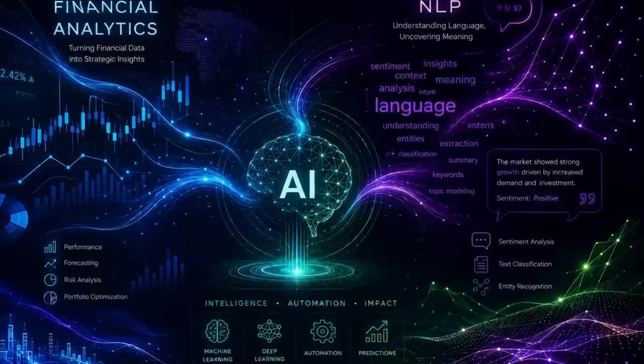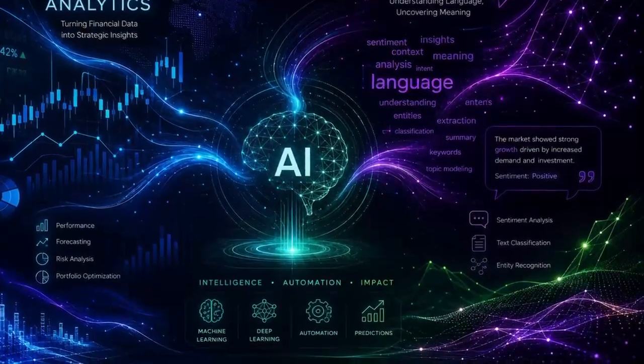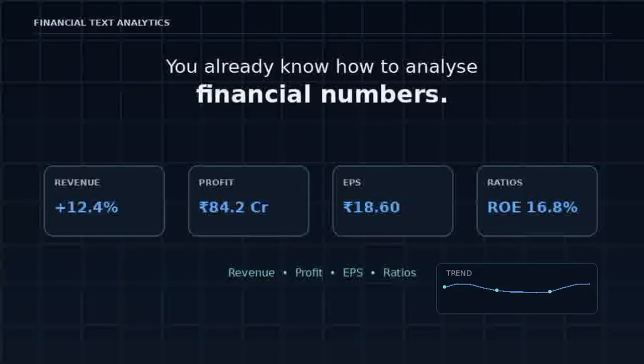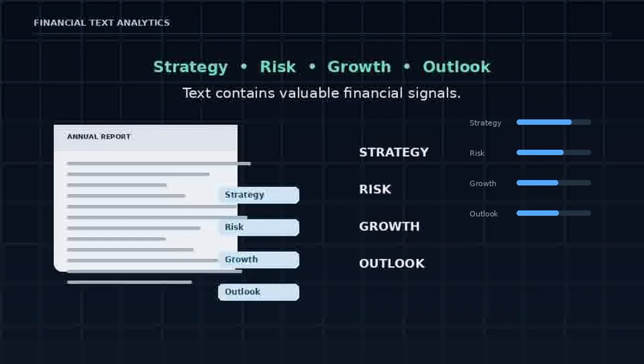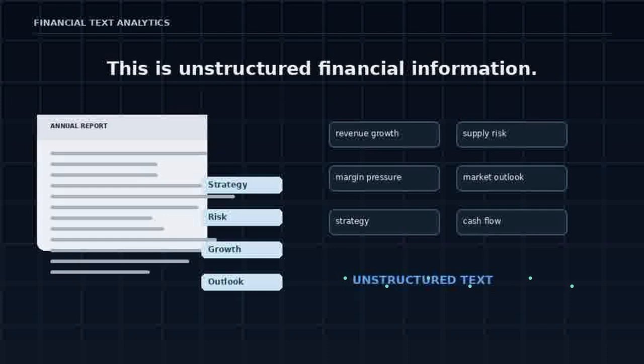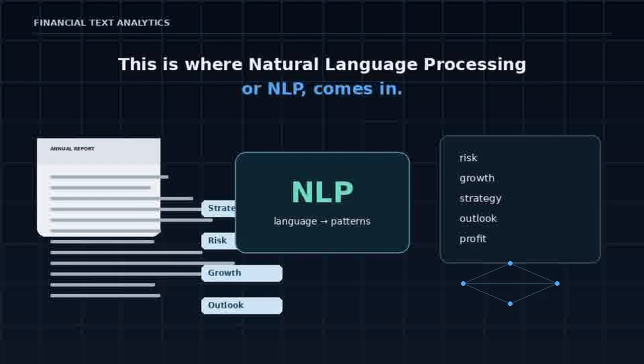You already know how to analyze financial numbers such as revenue, profit, EPS, ratios. But what about the hundreds of pages of text inside an annual report, which speak about strategy, risk, growth, and outlook? This is unstructured financial information, and it contains valuable insights. This is where natural language processing, or NLP, comes in.